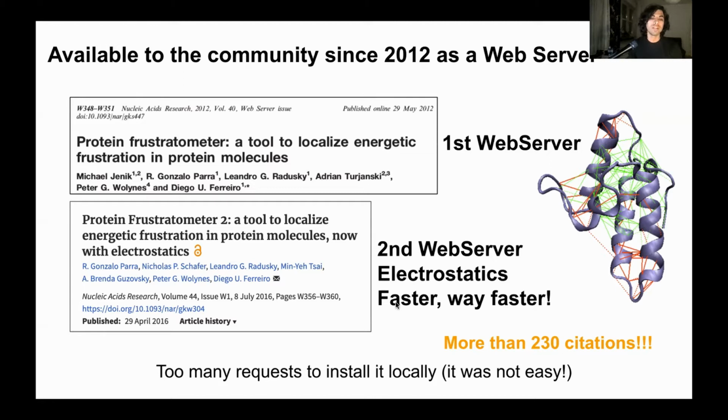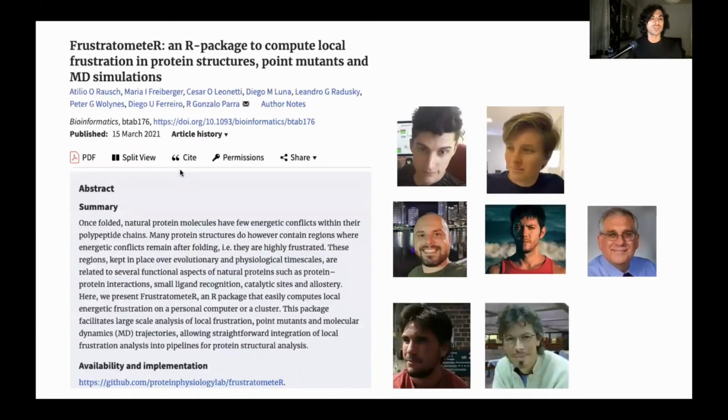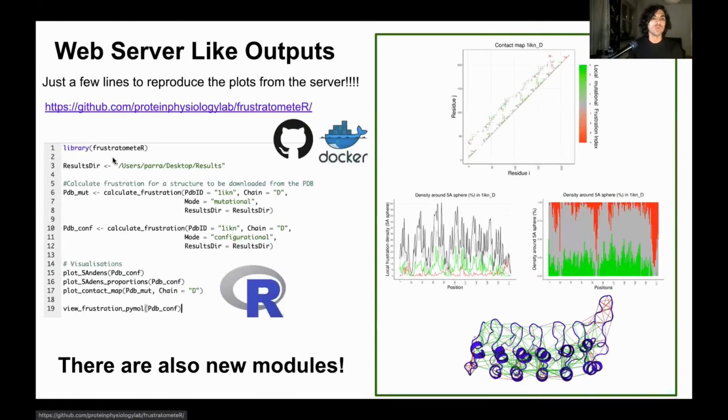We have gotten many requests over the years to install it locally. This was not easy, so we recently published a new version that is an R package, which allows people to calculate local frustration programmatically and very easily on their computers. With just a few lines of code, we can recreate all the plots that are available in the server, but there are also some new modules that we have included.